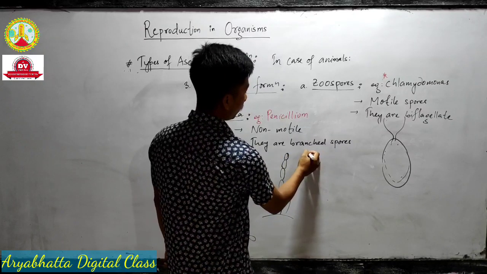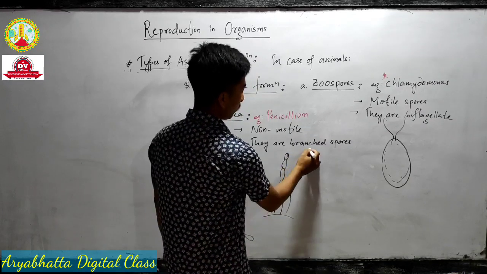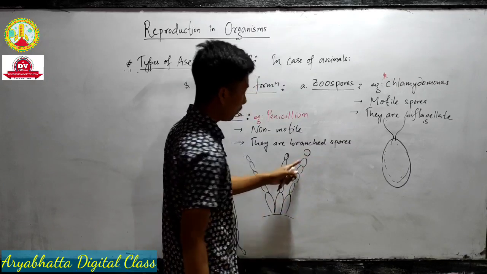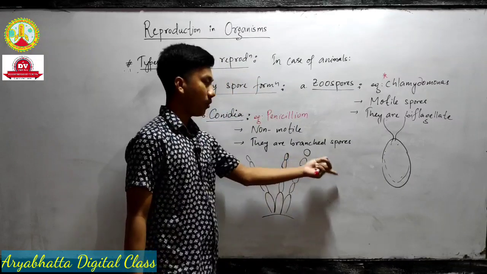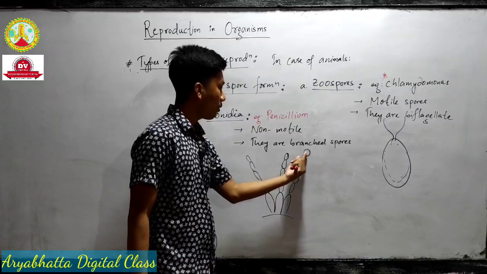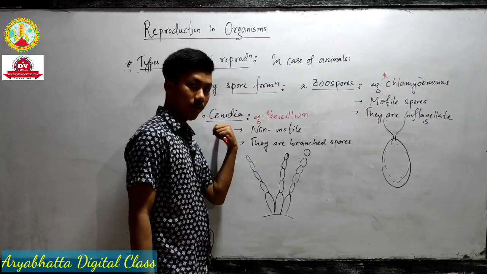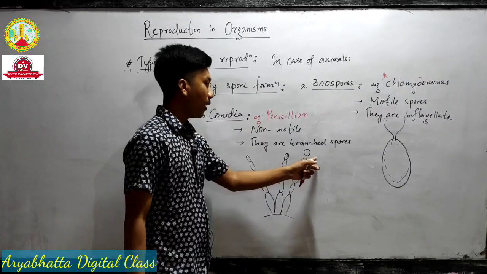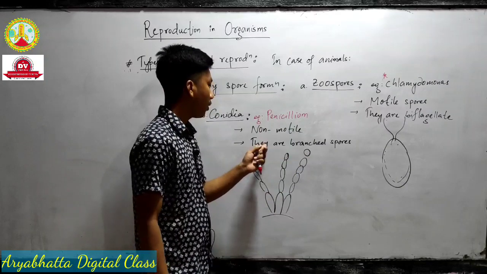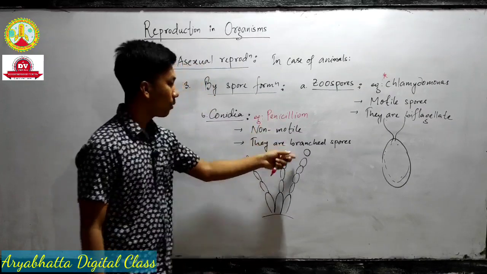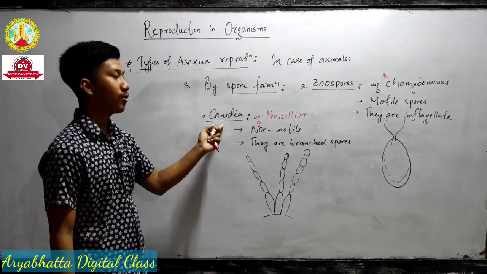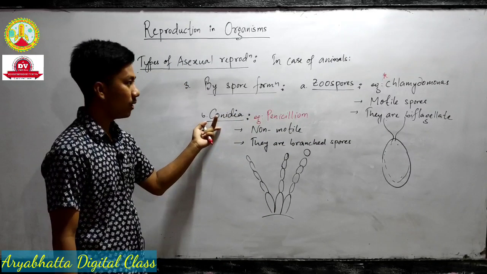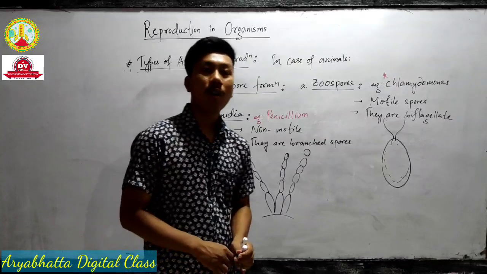The topmost spores detach from the body and give rise to a new individual. Those spores are known as conidia, or conidiospores. They detach from the body and give rise to a new penicillium. So these are shown by penicillium, that is conidia.